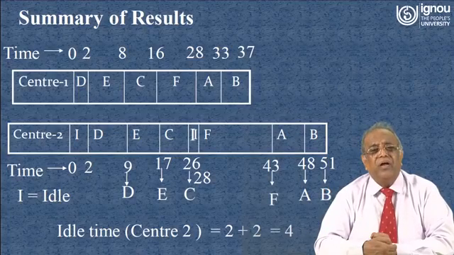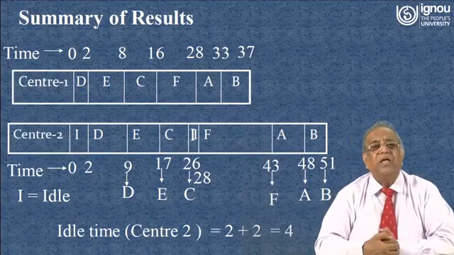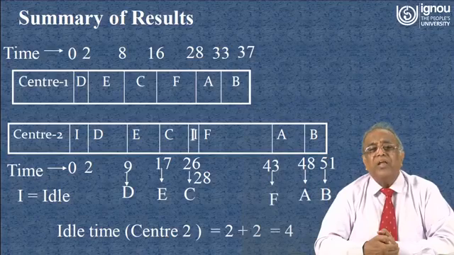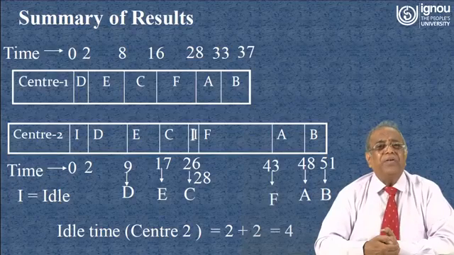Now F takes 15 hours to complete its job. So 28 plus 15, that is 43, it will be completing at work center 2. After F, A will first complete its operation at work center 1.